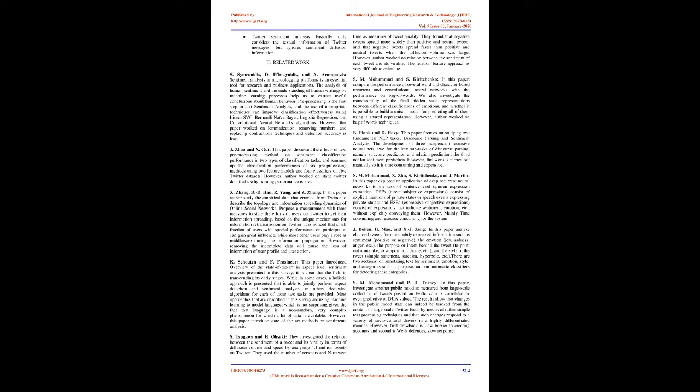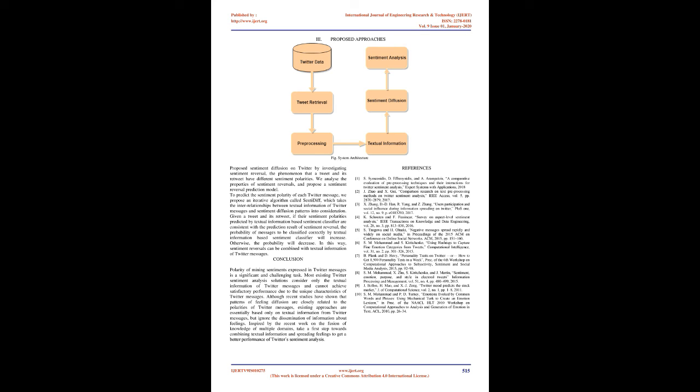S. M. Mohammad and S. Kiritchenko, in this paper, compare the performance of several word and character-based recurrent and convolutional neural networks with the performance on bag of words. We also investigate the transferability of the final hidden state representations between different classifications of emotions, and whether it is possible to build a unison model for predicting all of them using a shared representation. However, the authors worked on bag of words techniques.